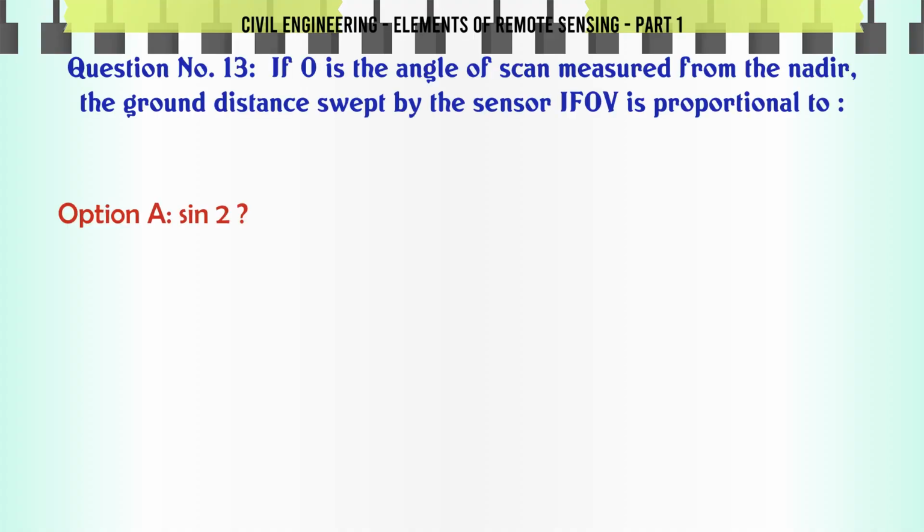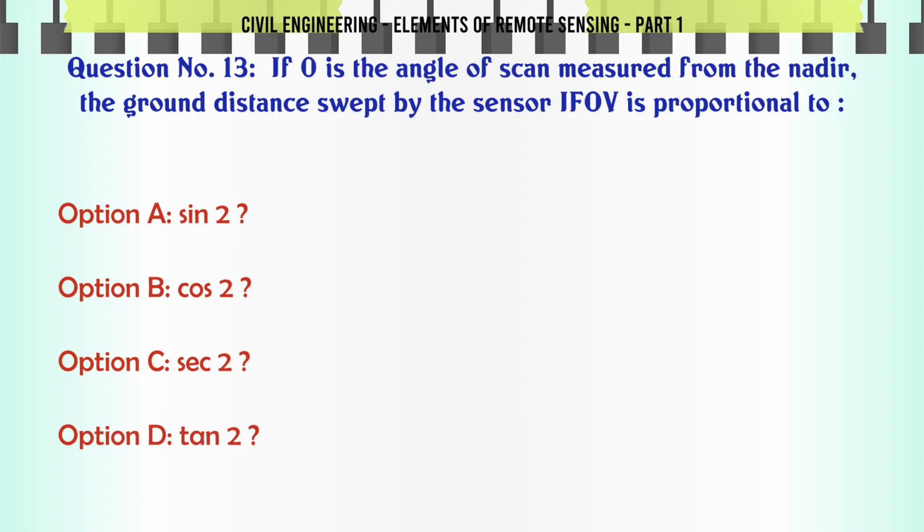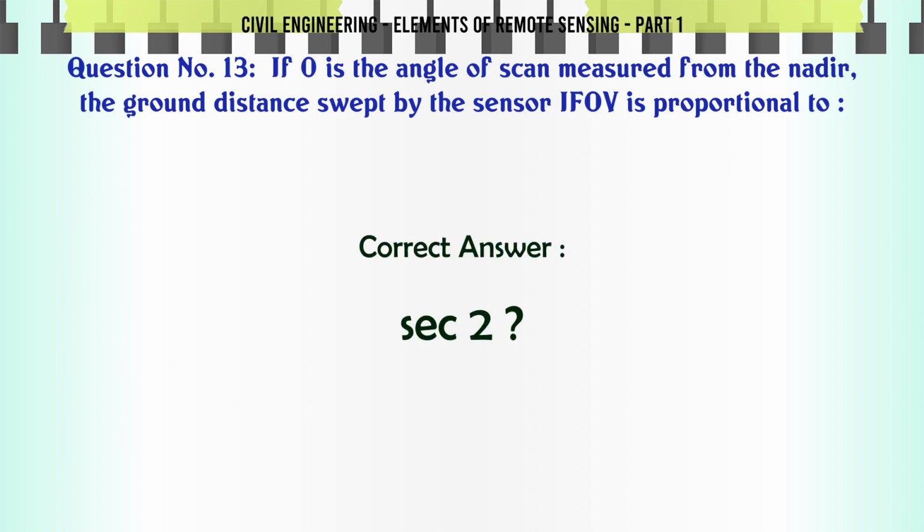If θ is the angle of scan measured from the nadir, the ground distance swept by the sensor IFOV is proportional to A. Sin θ, B. Cos θ, C. Sec θ. D. Tan θ. The correct answer is Sec θ.